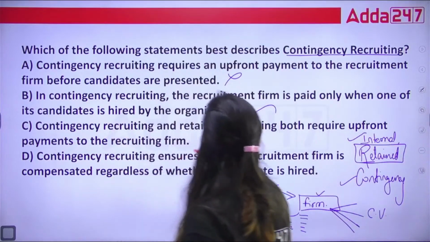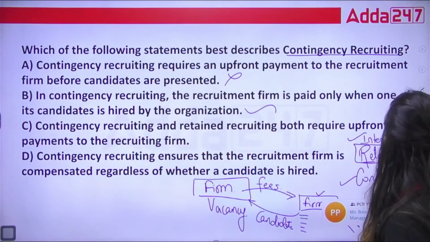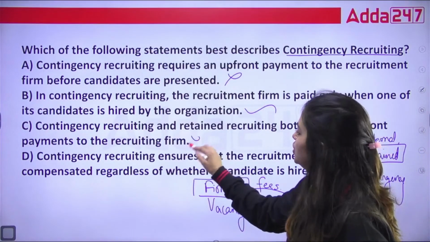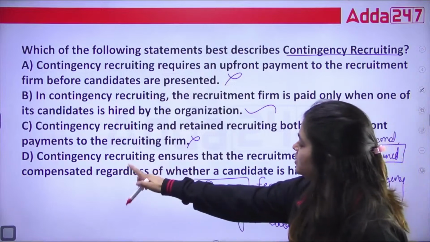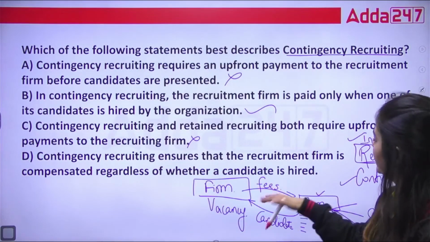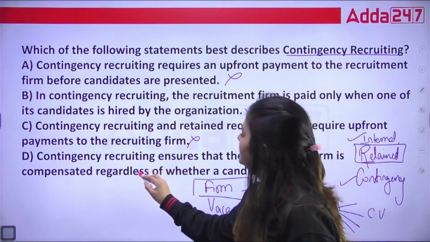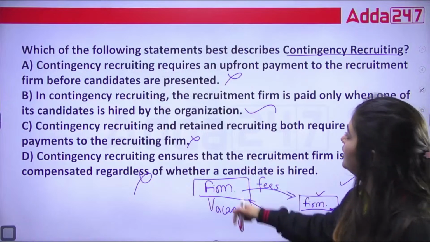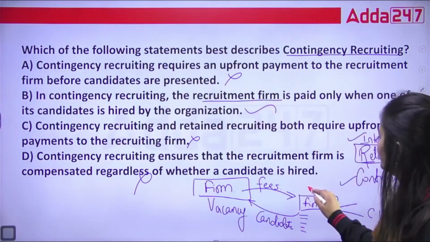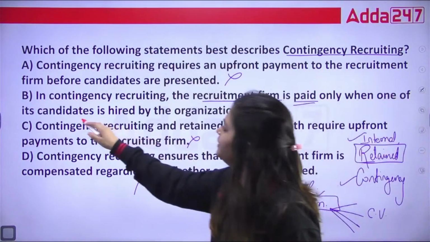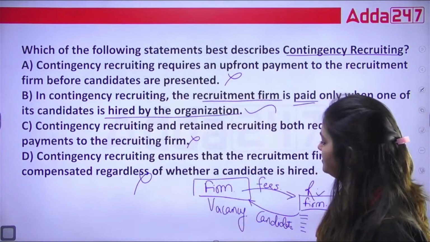Contingency recruiting and retained recruiting both require upfront payments to the recruiting firm? No. Again, the answer is no. Under contingency recruiting, the recruitment firm is paid only when one of the candidates is hired by the organization.